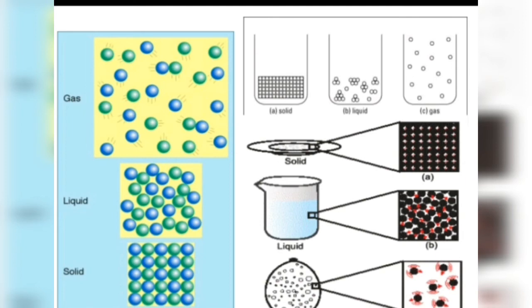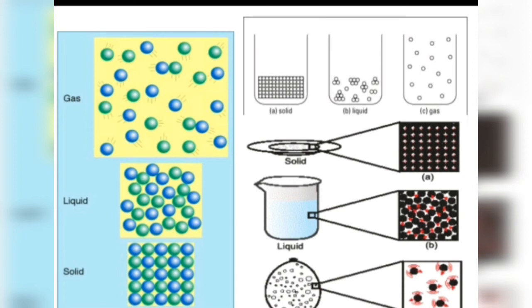Solid cannot be compressed much because its particles are already very closely packed and there is hardly any space between them. In fact, solids have high density because the particles again are very close. Solids do not fill the container completely because particles are held tightly by strong interparticle forces and cannot leave their position to fill the whole container, right? And in fact, solid does not flow because its particles are held very strongly. That is, they are unable to leave. Particles can't leave their fixed position because of the strong interparticle forces.